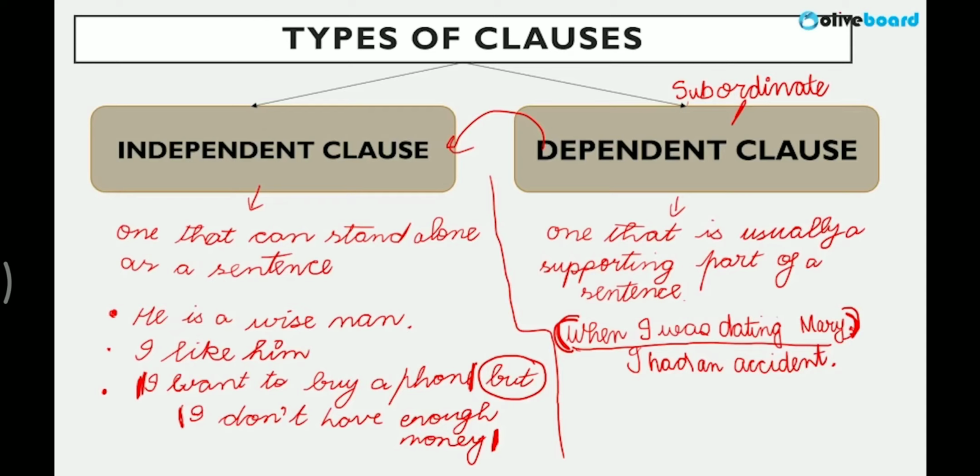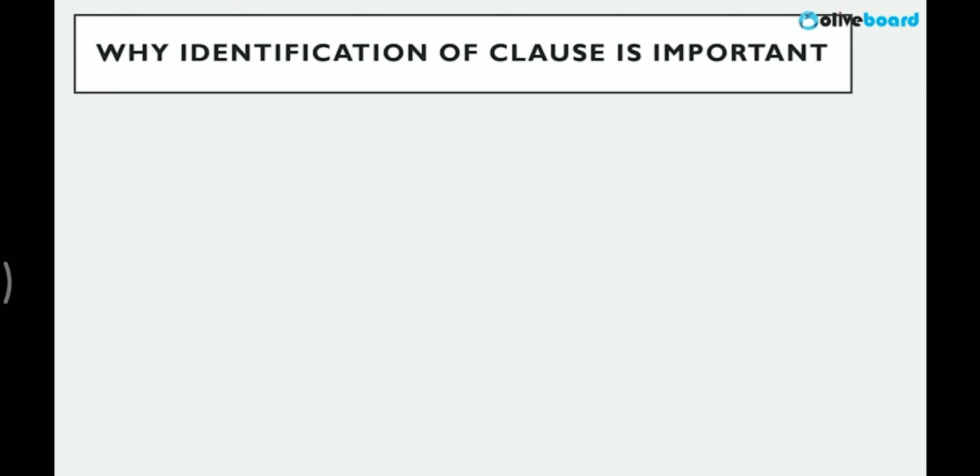As simple as that. Okay, now I've told you how different functions are there, how it can be an adverbial clause, noun clause, verb clause, you know that. But why you should care about clauses, or why identification of clauses is important, that is what you need to understand. Of course the placement of it is important.